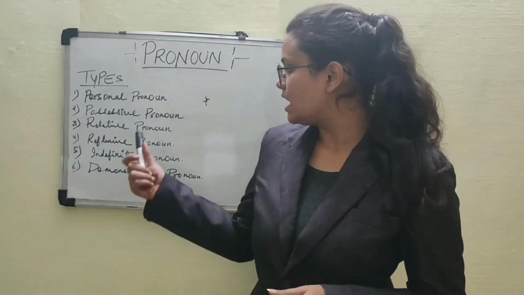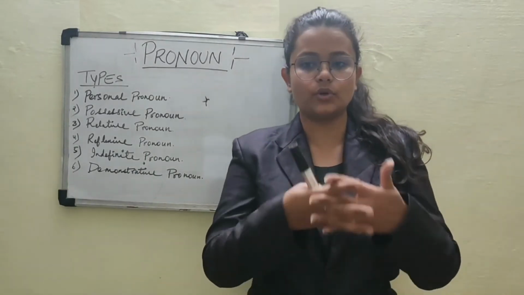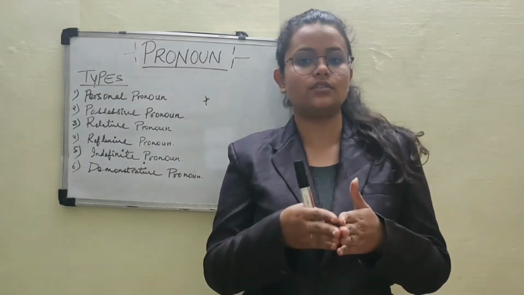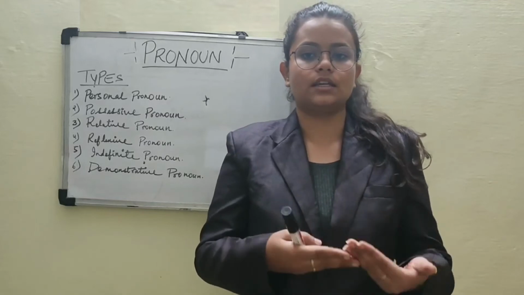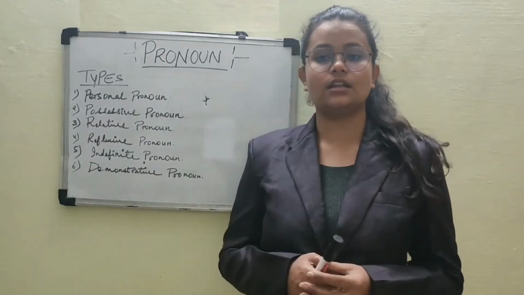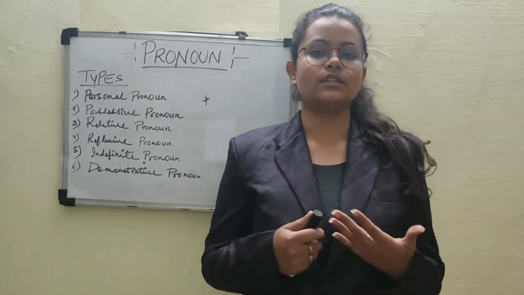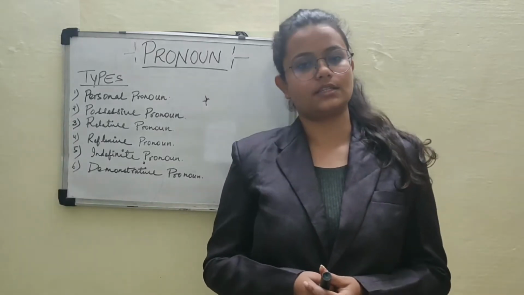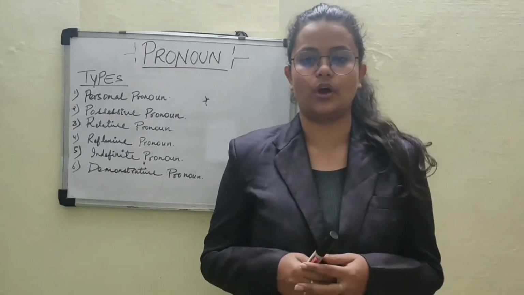Now the fourth one is reflexive pronoun. What is a reflexive pronoun? It is a pronoun used as an object of a verb that refers to the same person or thing as the subject of the verb. For example, myself, yourself, itself, herself, himself. For example, "I like to cheer myself up with dessert." So here myself is used as a reflexive pronoun.